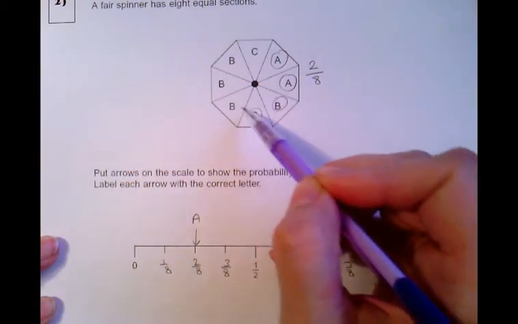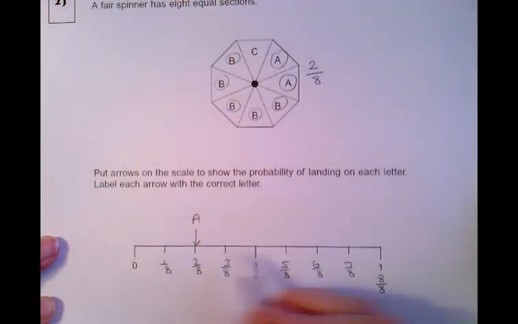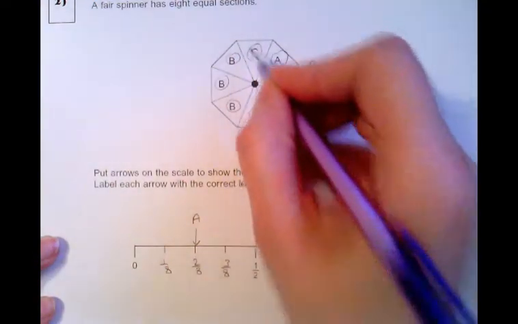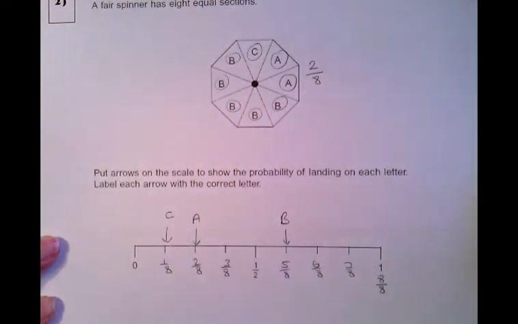A B, there's 1, 2, 3, 4, 5 chances of you getting a B. So go up to 5 out of 8 and put a B there. And then C only comes up once. So the chance of you getting that C would be just 1 out of 8. So this scale, your probability scale, goes from 0 for impossible up to 1 for certain. So if you were using percentages, that would be 100% there at the end. So your probabilities always have to total up to either 1 or 100%. Or something like 8 out of 8 if it's a fraction. Or 10 out of 10 or 15 out of 15 or whatever if it's a fraction.